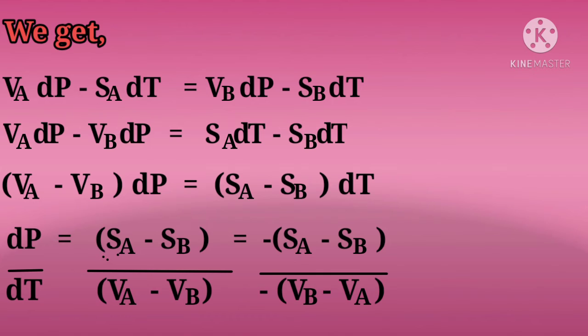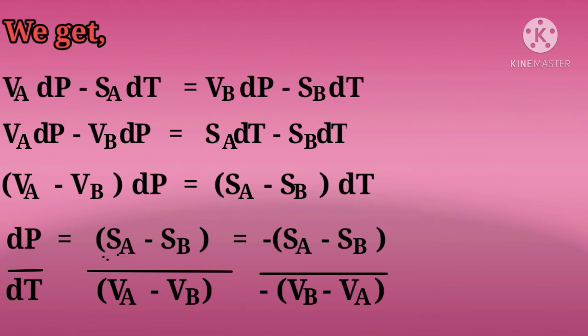Change in pressure per unit change in temperature. This is the relation we had to find. That is, if temperature changes, then how pressure will be affected in the system. Change in pressure per unit change in temperature will be equal to (SA minus SB) whole divided by (VA minus VB). From both these we take the minus common, so this will be equal to minus of (SB minus SA) divided by minus of (VB minus VA).